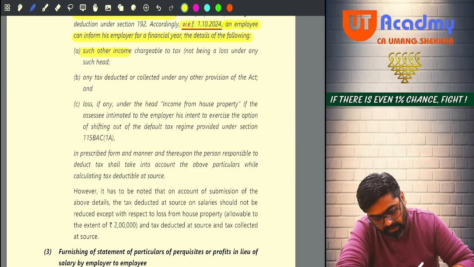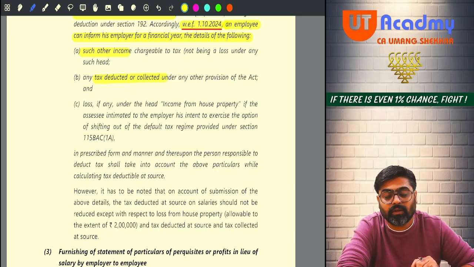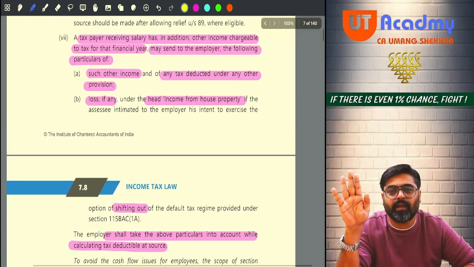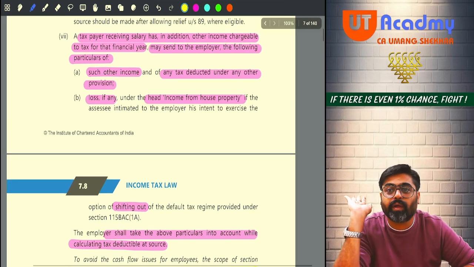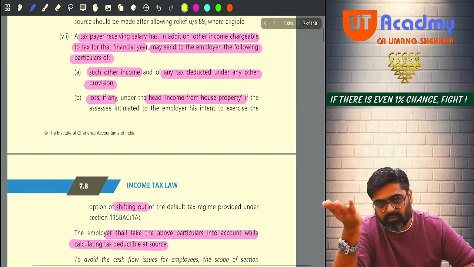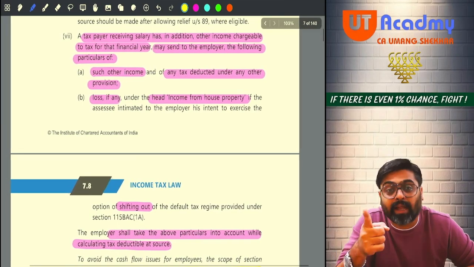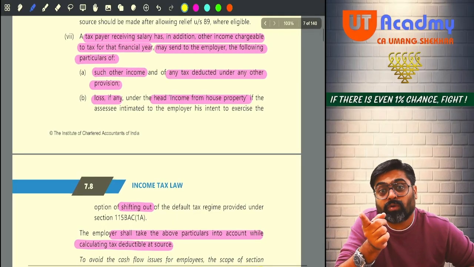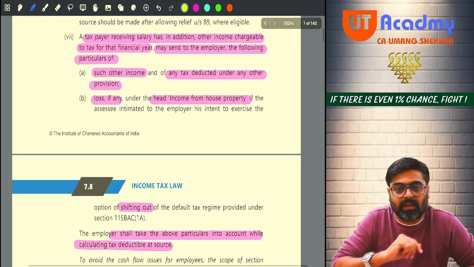Any tax deducted or collected on your other incomes, the TDS etc. What used to happen earlier was that the employer used to consider only the incomes which you are showing and the house property losses, that's it. By considering this, whatever tax is calculated, the TDS deducted under section 192 used to get reduced, and the balance amount, full amount, used to get deducted out of your balance months' salary.